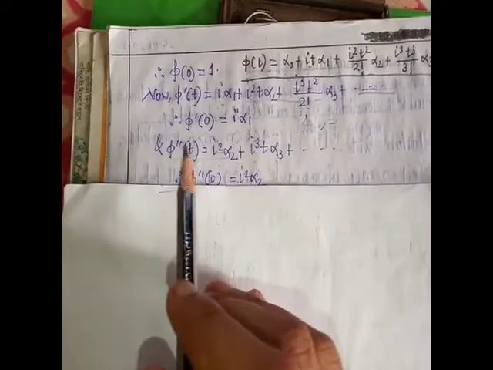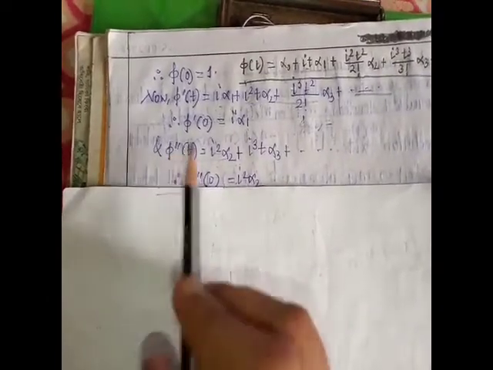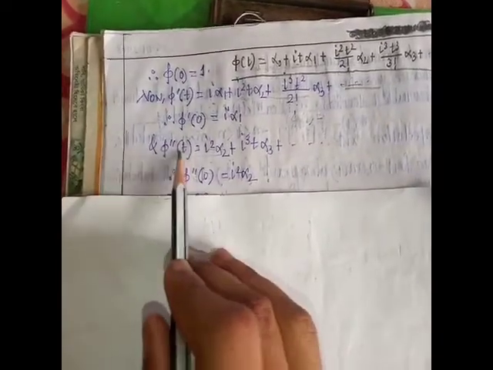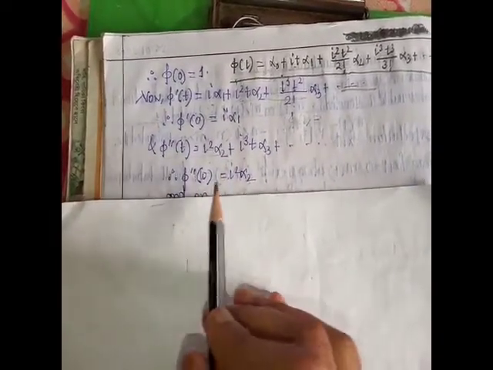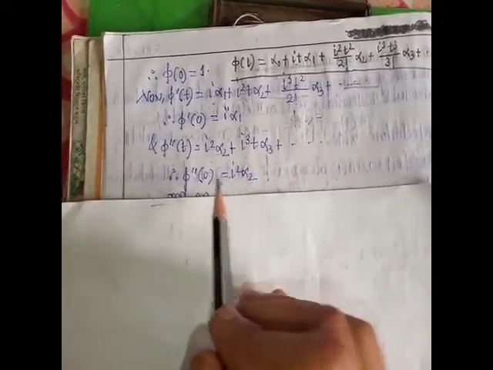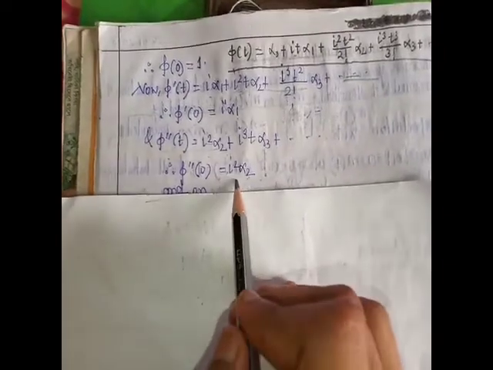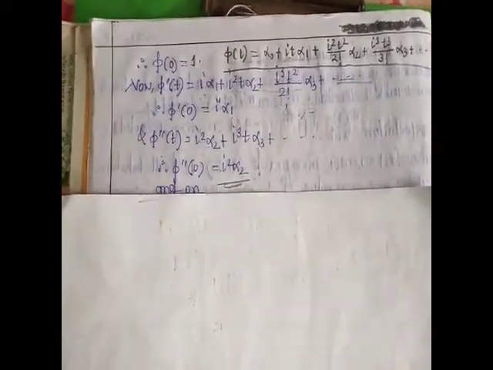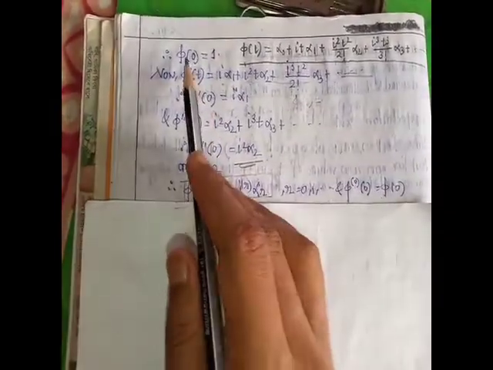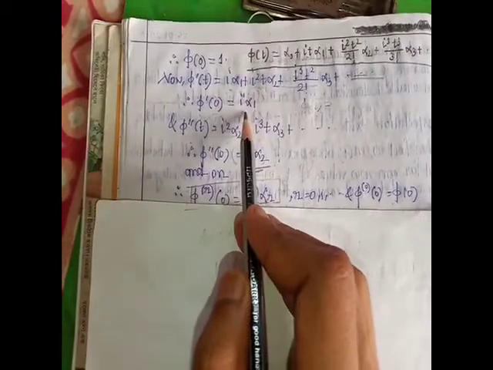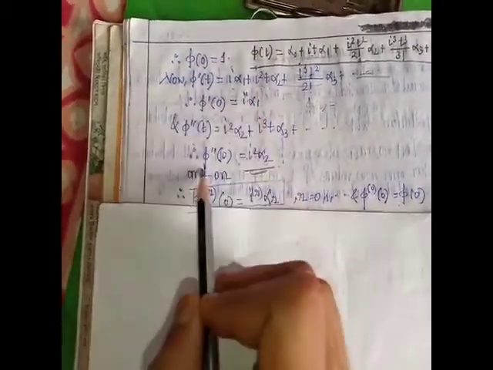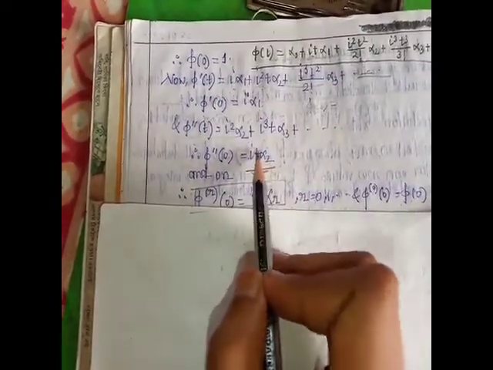If we put t equal to 0 in the expression of φ''(t), we get φ''(0). So φ''(0) equal to i²α₂. Okay, and so on. Hence we get φ(0) equal to 1, φ'(0) equal to iα₁, φ''(0) equal to i²α₂.